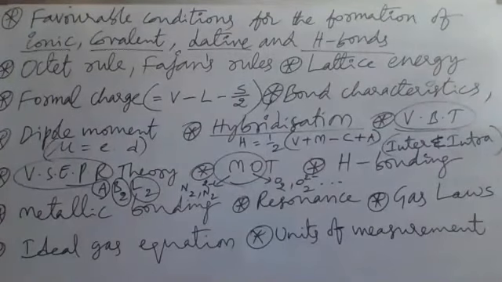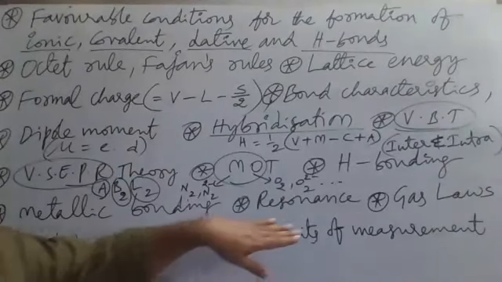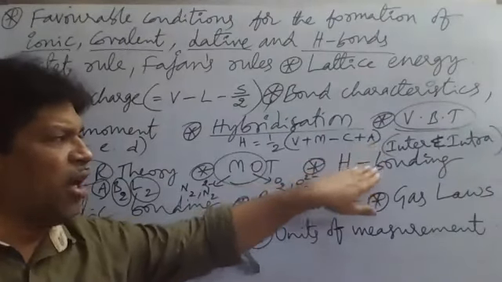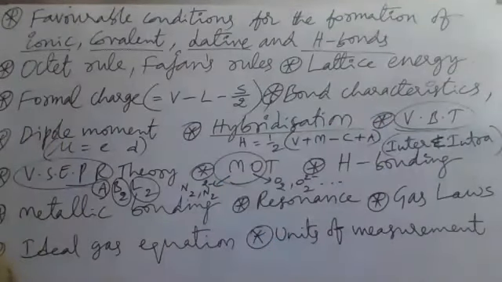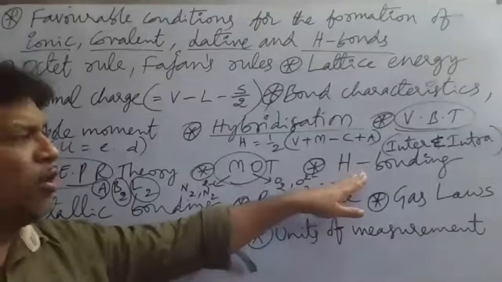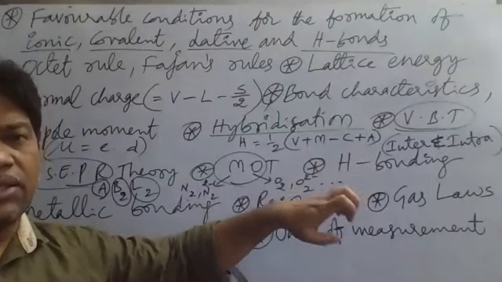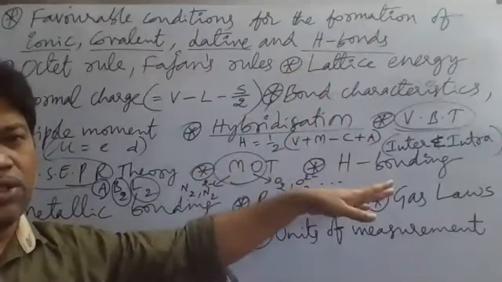And intra means within. Intramolecular hydrogen bonding means within the same molecule, between 2 atoms. If a hydrogen bond is there within the same molecule between 2 atoms, that is called intramolecular hydrogen bonding. Please concentrate on the examples of intermolecular and intramolecular hydrogen bonding. Hydrogen bonding is formed between a hydrogen atom and fluorine, oxygen, or nitrogen.